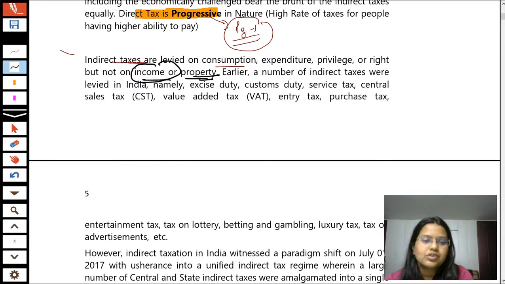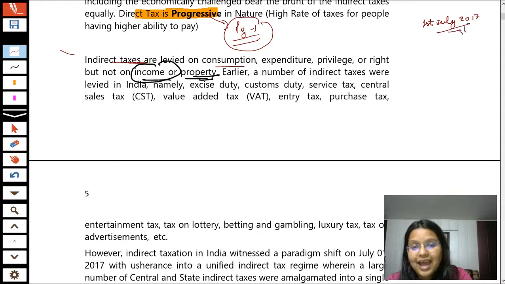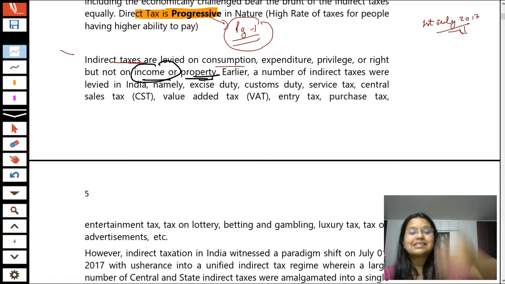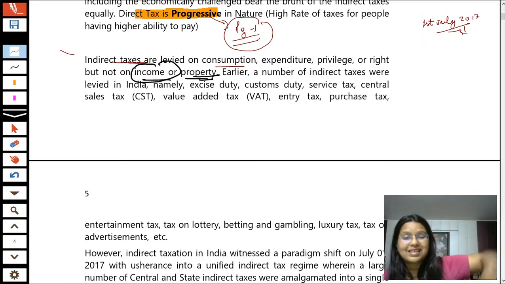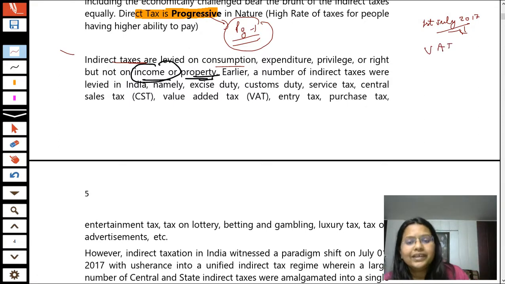Now students, before 1st July 2017, in indirect taxes there were a number of taxes. For example, the person who is selling goods to another person in the same state had to charge VAT, value added tax.